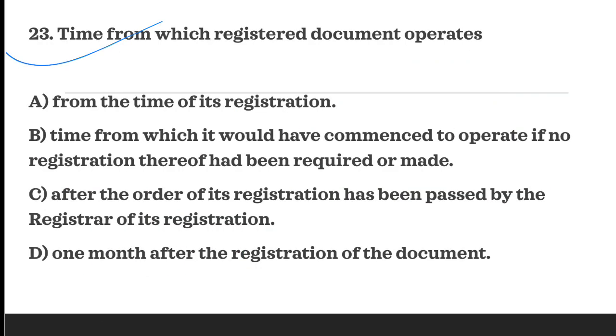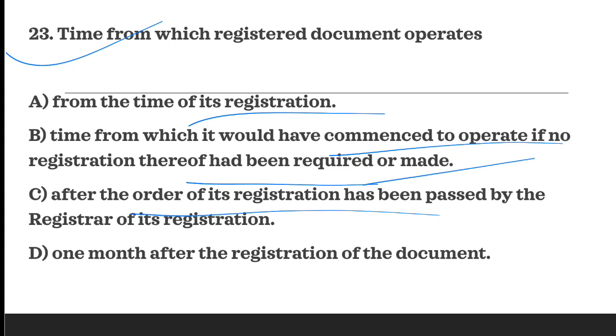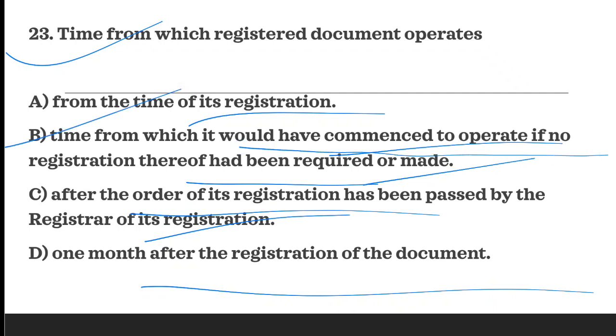Next question is time from which registered document operates. A says from the date of registration. B says time from which it would have commenced to operate if no registration thereof had been required or made. C says after the order of registration has been passed by the registrar of its registration 1 month after the registration of document. But the correct answer is B, time from which it would have commenced to operate if no registration had been required or made. So B is the correct answer.